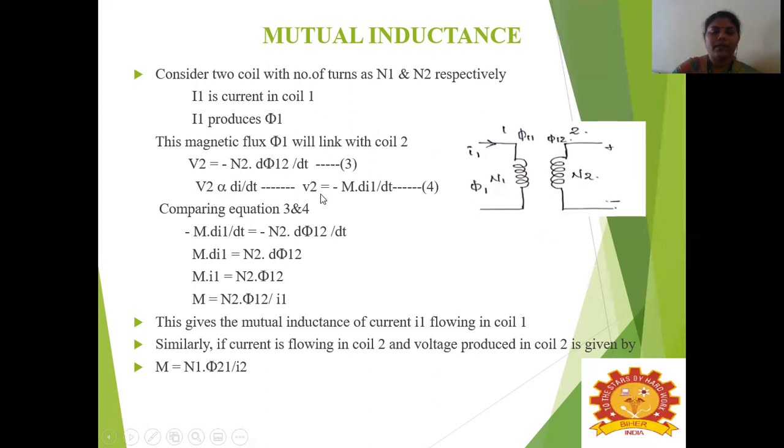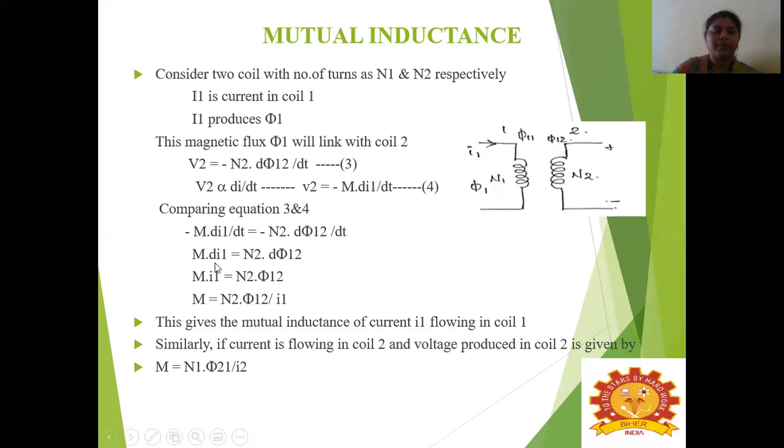So we can write this as V2 is equal to minus M into di1 divided by dt. And next, by comparing equations 3 and 4, that is minus M into di by dt, which is equal to minus N2 into d phi 12 divided by dt. So the minus sign will get cancelled, and the dt will get cancelled.